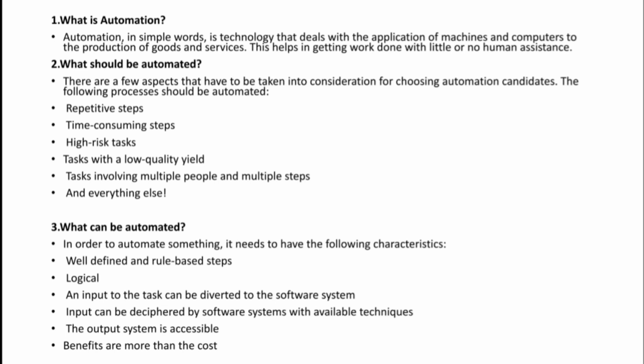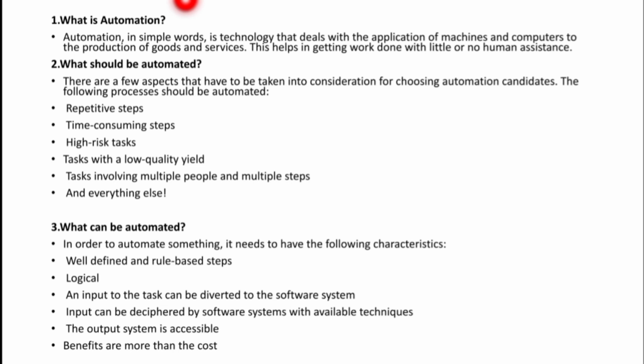For automating something, you can use all the available techniques. If you want to develop a new technology for doing automation, definitely it's not going to make sense. You should be in a position to do automation with all the available techniques itself.